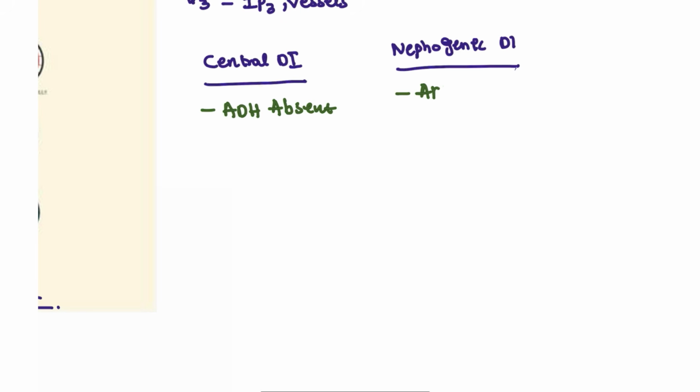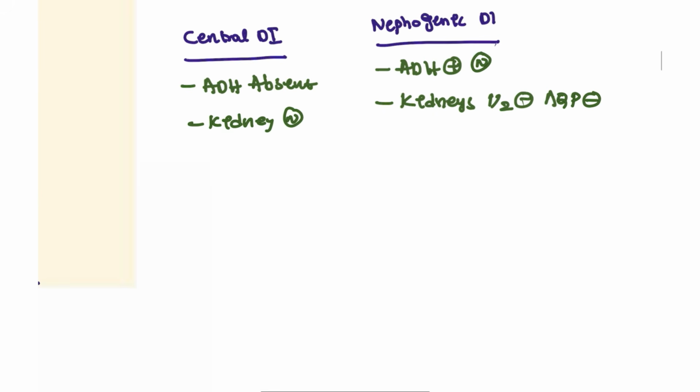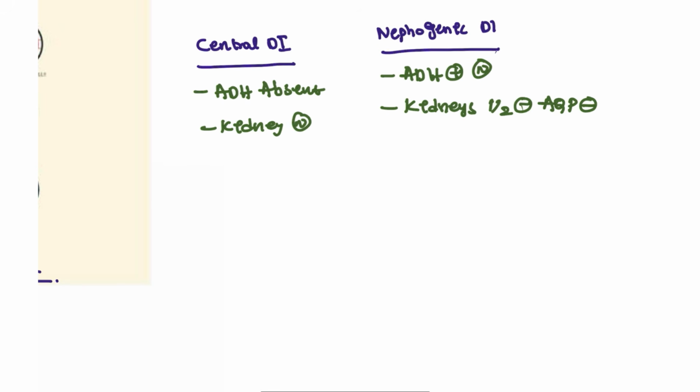In nephrogenic, ADH is present, but the defect is in the kidneys, for example V2 is not working or aquaporin channels are not working. Here the kidney is normal. This is the difference between nephrogenic and central DI.